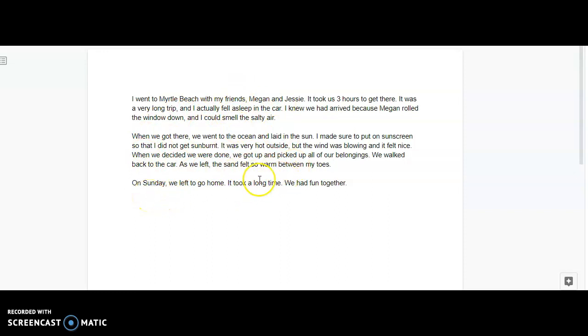So on Sunday we left to go home. It took a long time. We had fun together. I could add a lot more to that. On Sunday we left to go home. I was sad that we had to leave. Ooh, I'm going to take out "we had fun together" and I'm going to add it in right here. I was sad that we had to leave, but we had so much fun together! I'm going to put an exclamation point. I like that there.